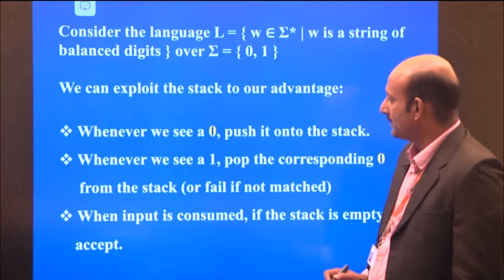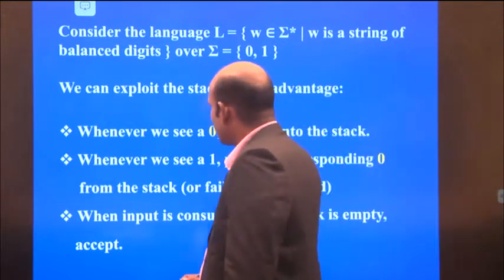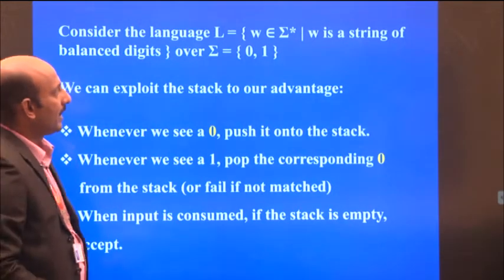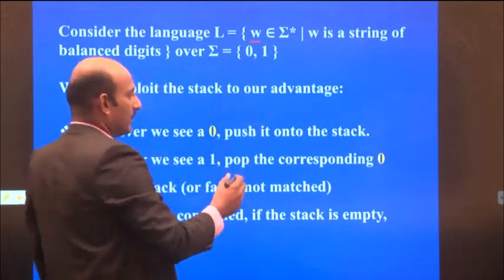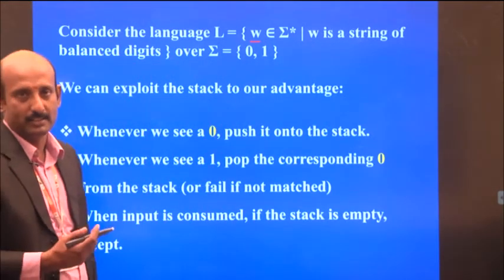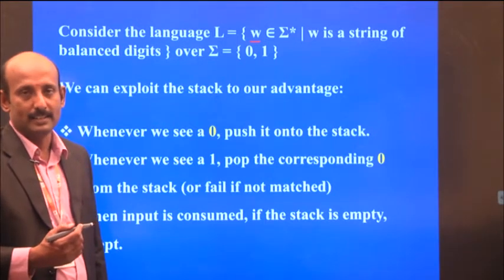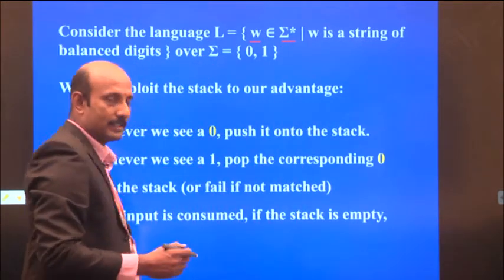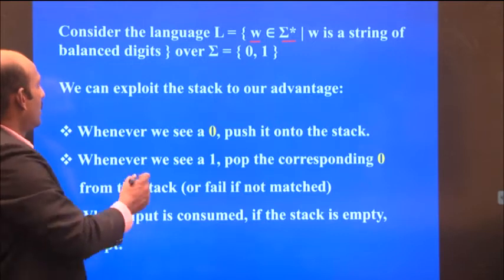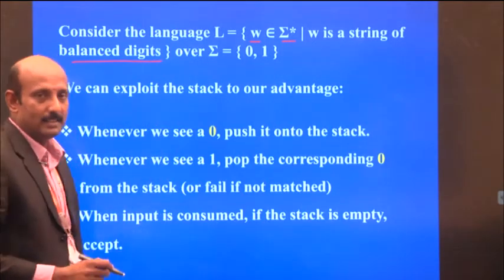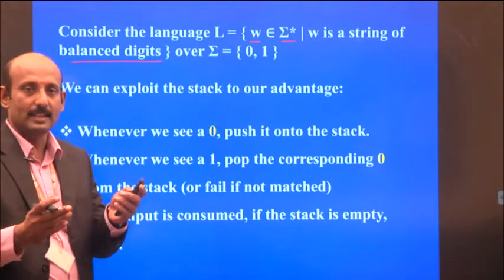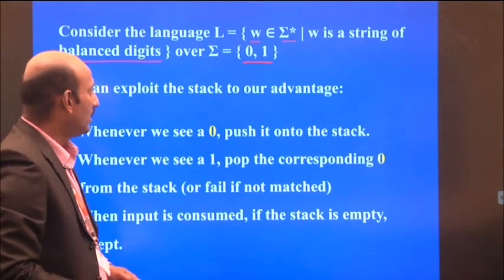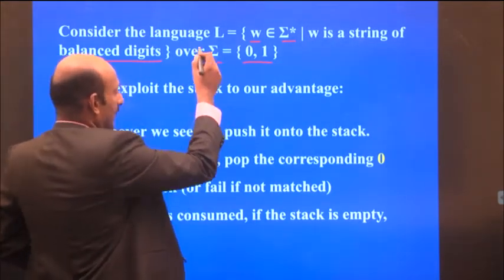Now let's see the languages. Consider the language L, where W stands for a set of strings. Any string from this context free language belongs to the input symbols, that is sigma star. W is a string of balanced digits, that means strings that consist of zeros and ones over this alphabet sigma.